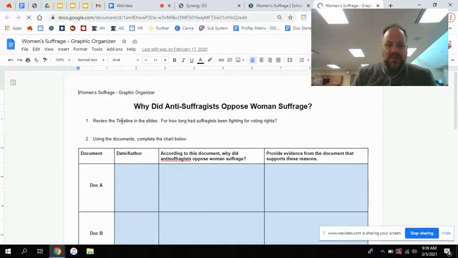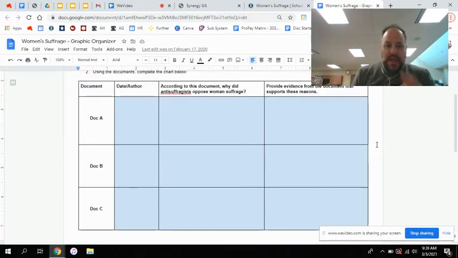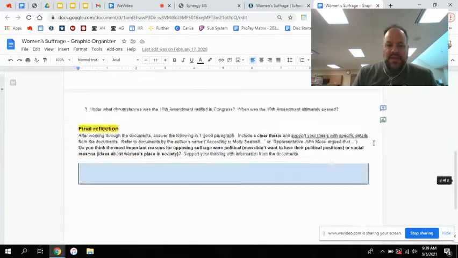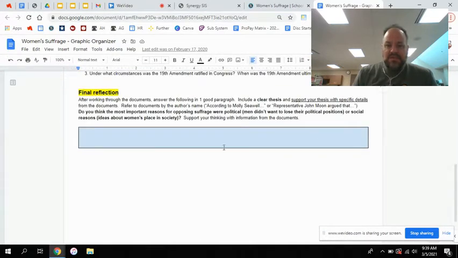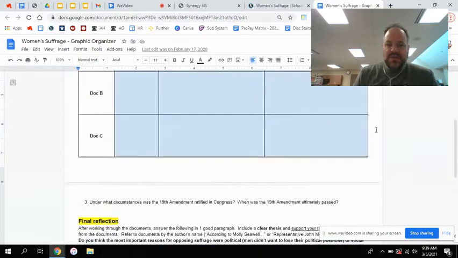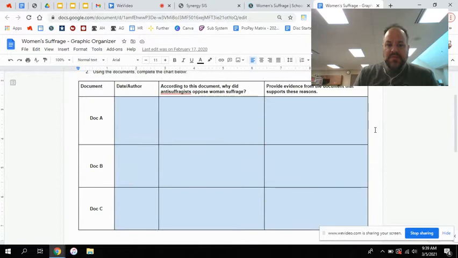So we have one question before we get into the documents. It says, review the timeline in the slides for how long had suffragists been fighting for voting rights. So we'll do that, and then we'll have you go through 3 different documents. And then, as usual, there's a final reflection with the very specific prompts and directions. So if you're following directions here, you should be able to do pretty well, pretty straightforward.